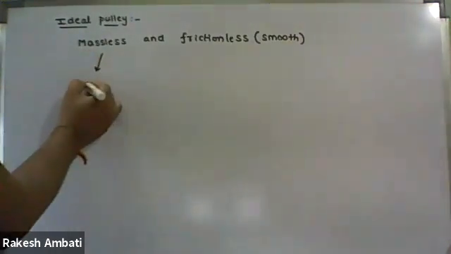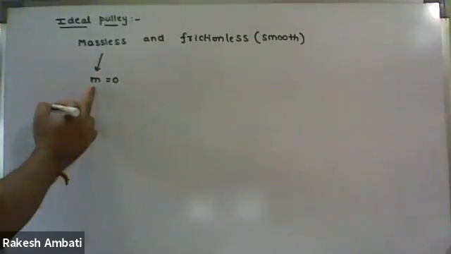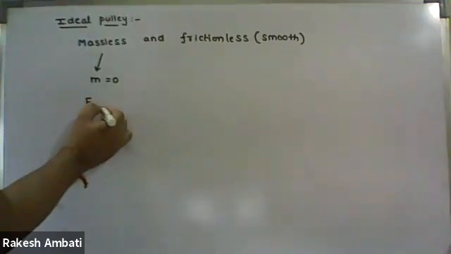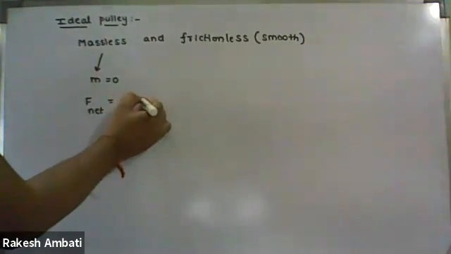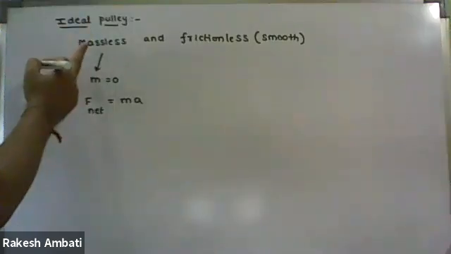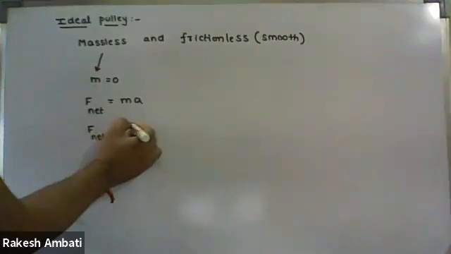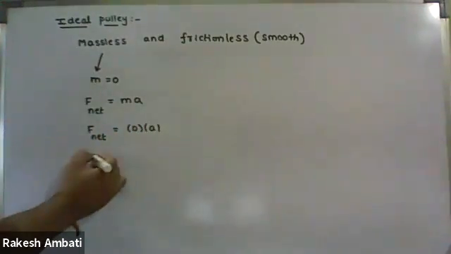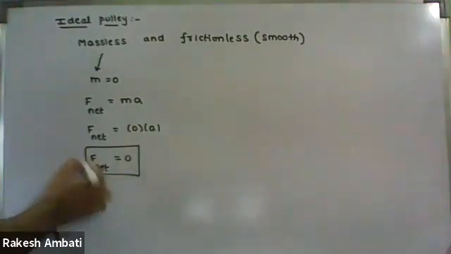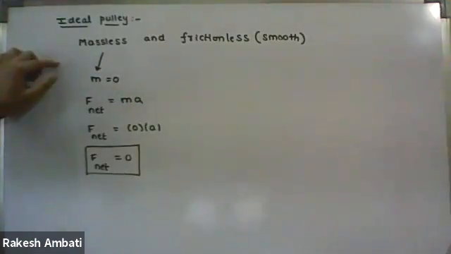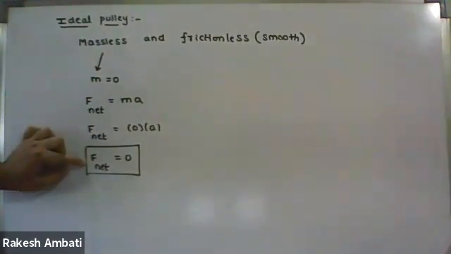So massless pulley means the mass of the pulley is 0. If the mass of the pulley is 0, then what is the resultant force acting on the pulley? We know resultant force means mass into acceleration. So in the case of an ideal pulley, it is a massless pulley, mass 0. If mass is 0, there is no resultant force. So the resultant force acting on the pulley is also equal to 0. That is the meaning of massless.